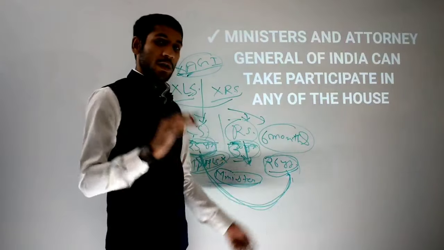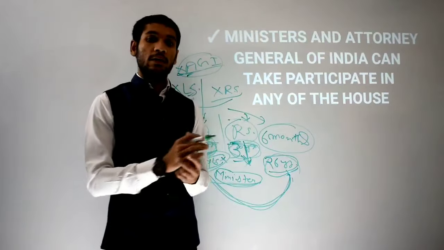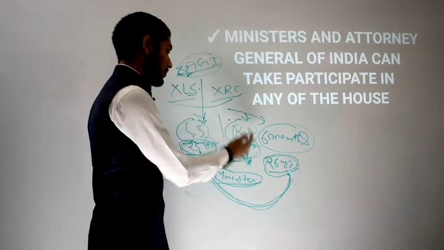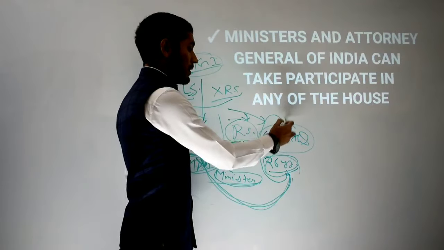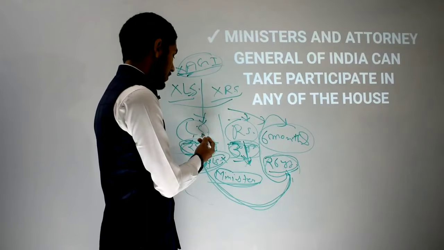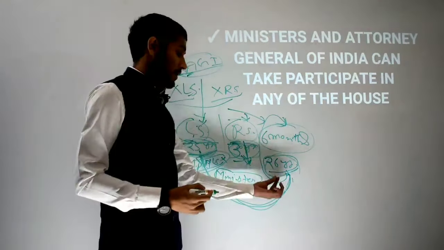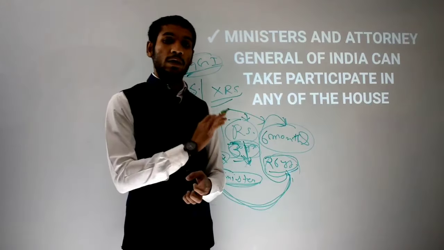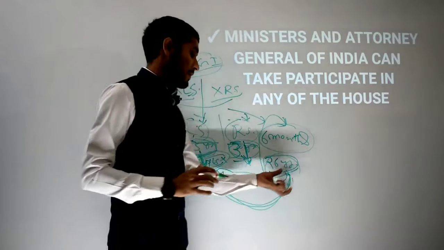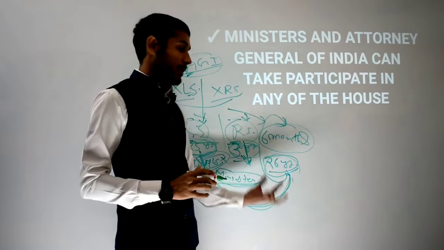Then if he is a minister, I have already told you that any central minister has the right to sit in either house. So automatically this 26-year-old will be able to sit in Rajya Sabha too. They can sit in Lok Sabha, but they can sit in Rajya Sabha too. So you can see that the minimum age barrier of Rajya Sabha, that is 30 years of age, is breaking here. Is it or not? Yes, it is.